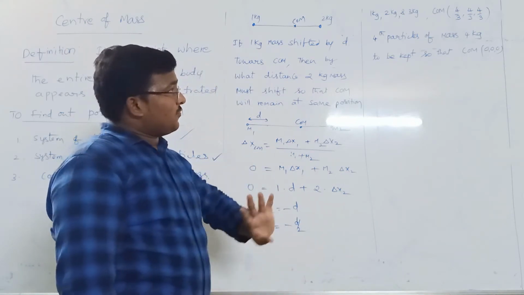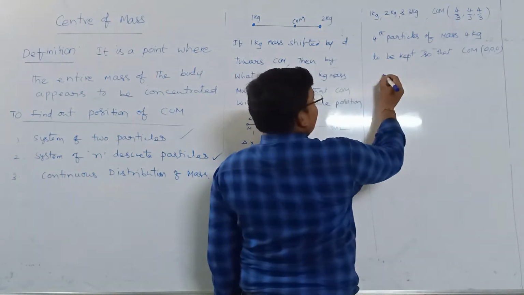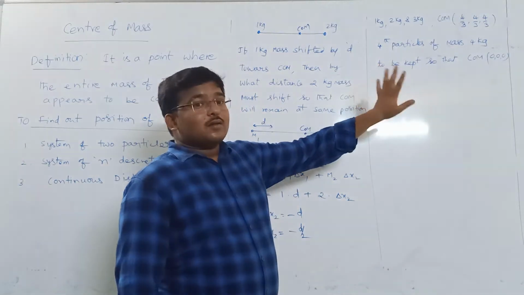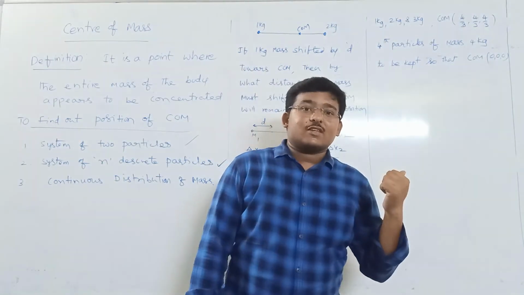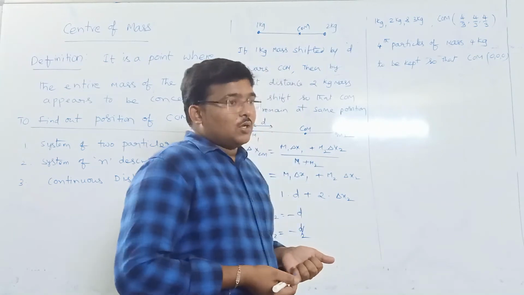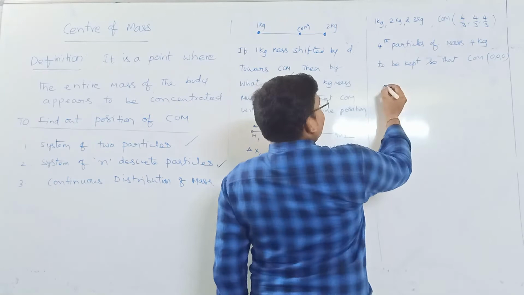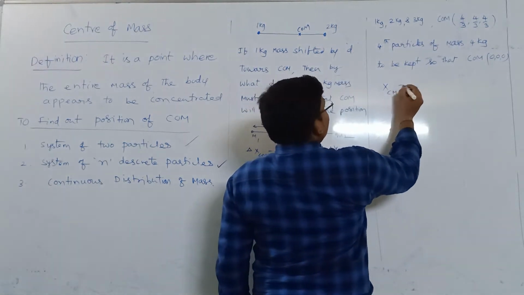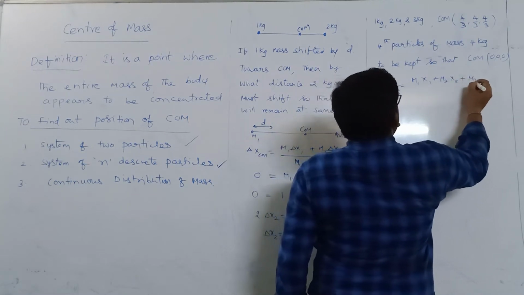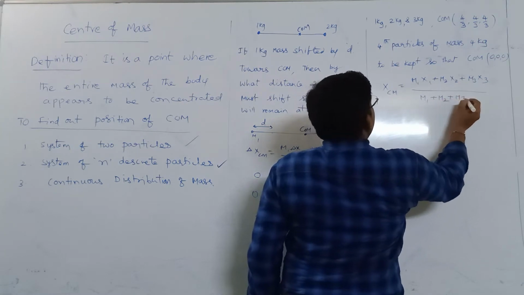So generally, for the three particles, let me take x center of mass. There are three particles, their center of mass is at 4 by 3, 4 by 3, 4 by 3. As we know, for three particles x center of mass will be m1 x1 plus m2 x2 plus m3 x3 by m1 plus m2 plus m3.